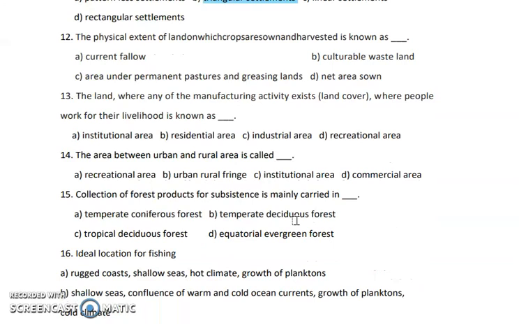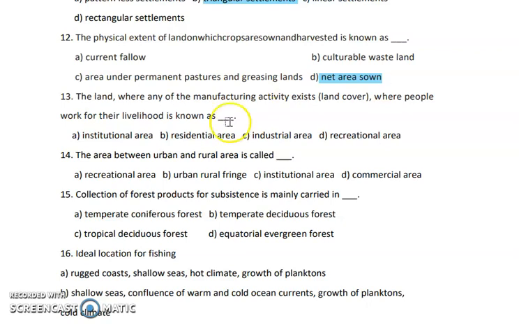Next question. The physical extent of the land on which the crops are grown and harvested is known as dash. When the crops are sown and harvested, it is known as net sown area. Net sown area means whatever land surface is at present under agricultural cultivation, that land is called net area sown.